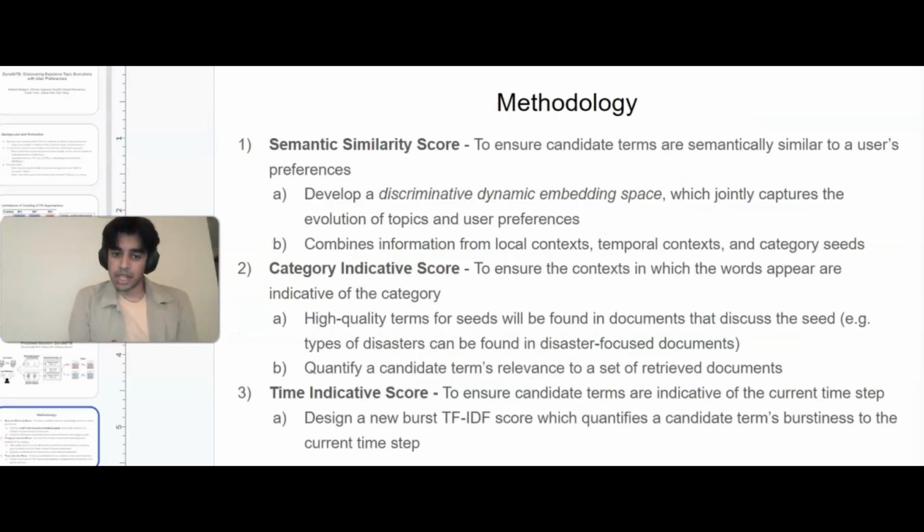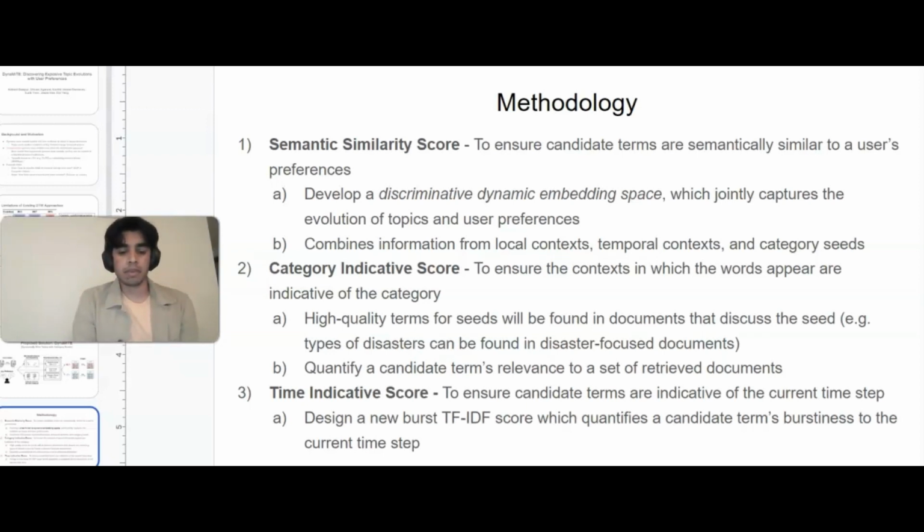So our overall methodology going into the scores is that they prioritize 3 different things. First, we have a semantic similarity score, which makes sure candidate terms are similar to a user's preferences. To do this, we develop a discriminative dynamic embedding space, which improves upon Word2Vec and jointly captures the evolution of topics and user preferences. Basically, prioritizing this score will find terms that are more likely to be related to the user's preferences.